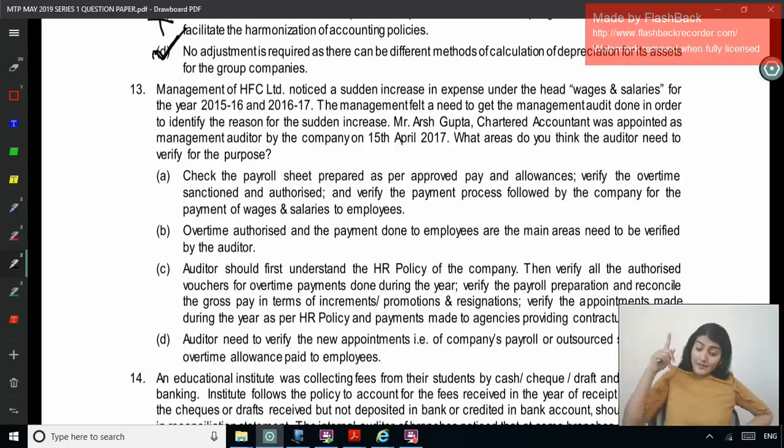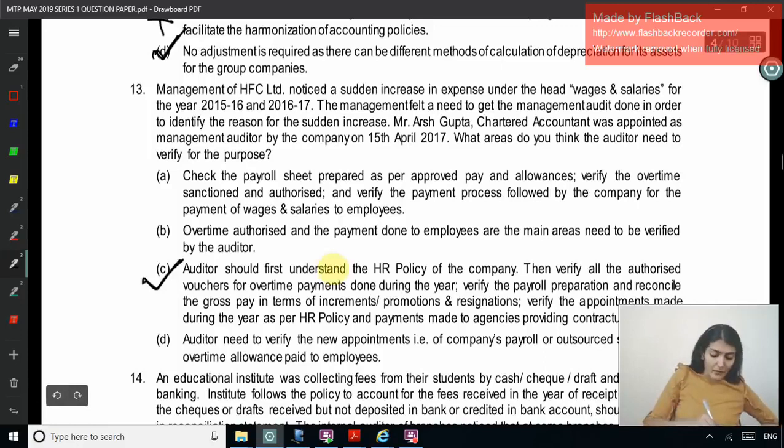Auditor should first understand the HR policy, then verify all the authorized vouchers for overtime payment, verify the payroll preparation and reconcile the gross pay in terms of increment, promotion, resignation, verify the appointments made during the year as per the HR policy and payments made to agencies providing the contractual staff. Auditor needs to verify the new appointments, that is, company's payroll or outsourced staff, and the overtime allowance paid to employees. Right? So obviously all of it is required to be considered.